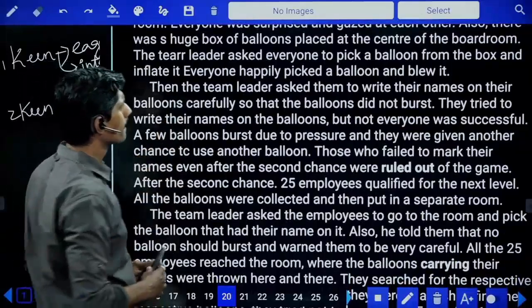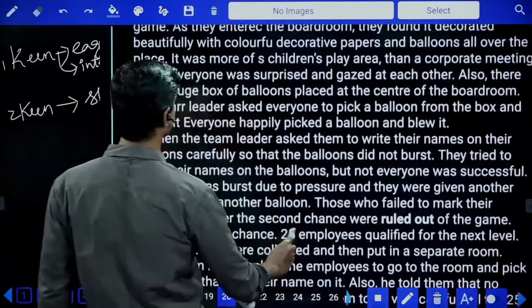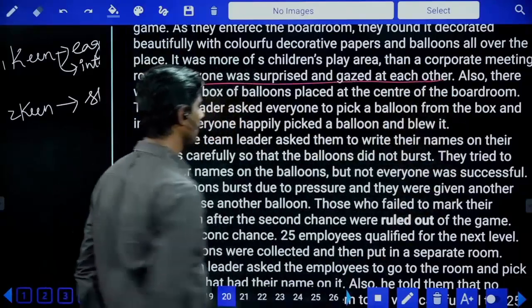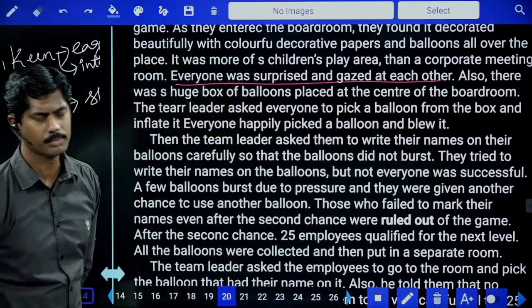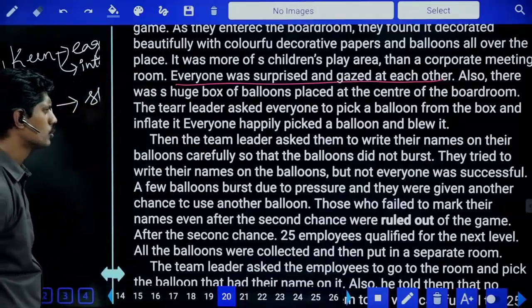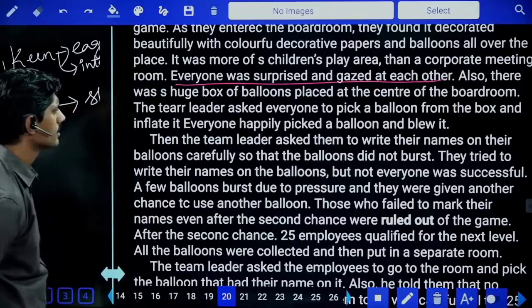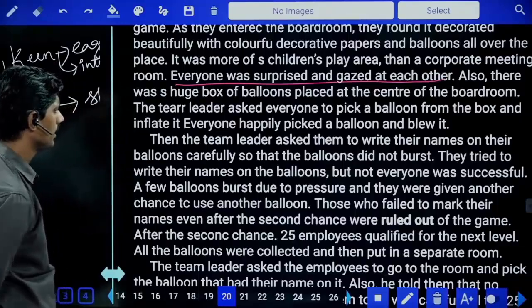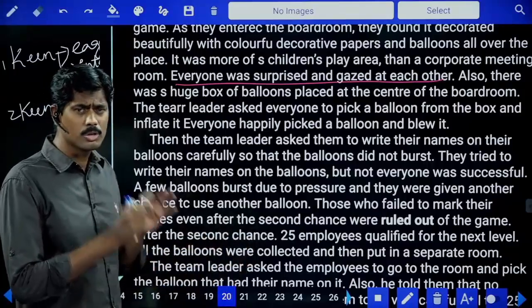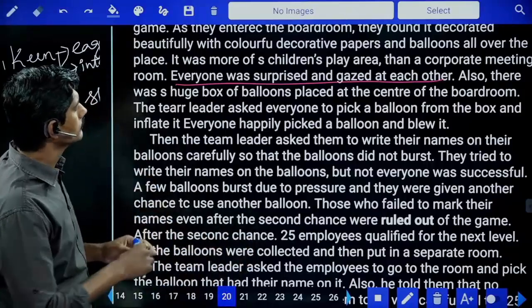Everyone was surprised and gazed at each other. Andaru surprise ayyaru board room ki rammanagane, tarata game aadamanagane. Also there was huge box of balloons placed at the center of board room. The team leader asked everyone to pick a balloon from the box and inflate it. Everyone happily picked. అక్కడ బెలూన్స్ ఉన్నాయి, బెలూన్స్ లో గాలి ఊది దానికి టై చేయండి అన్నాడు అనమాట.